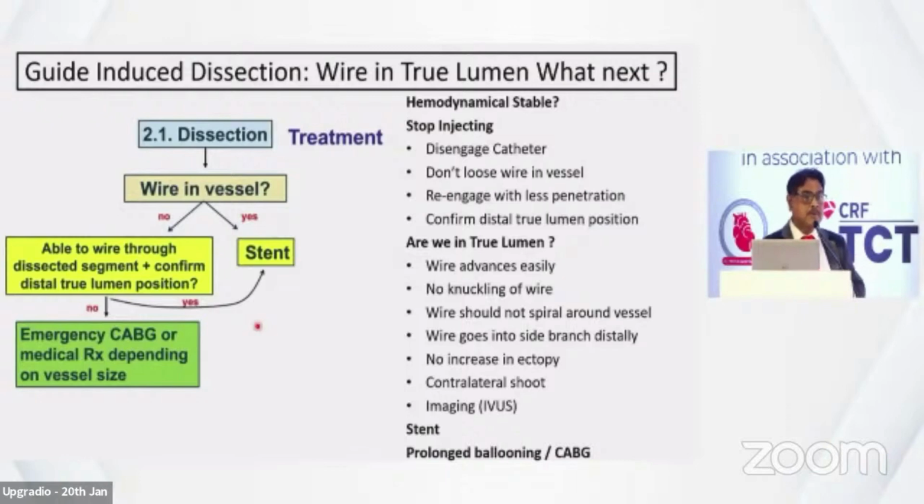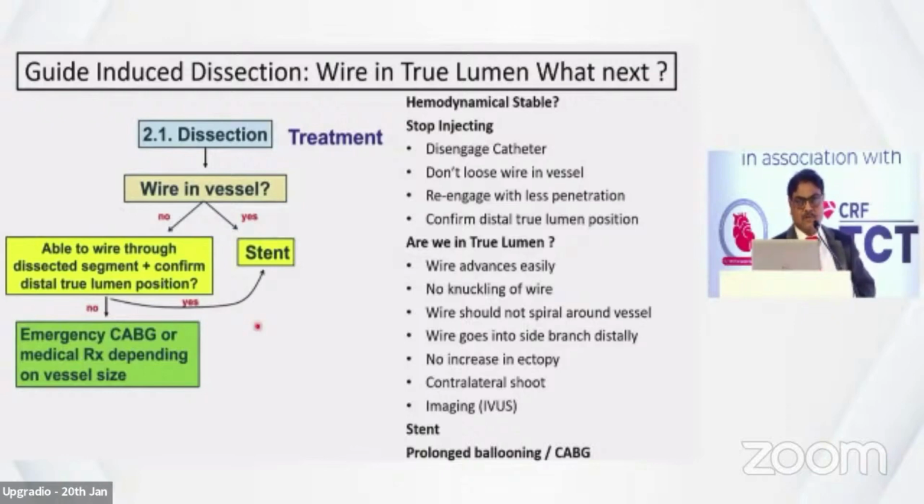How to confirm that I am in the true lumen? The wire advances easily, no knuckling, it is not a spiral movement, it goes into the side branch, it does not cause any extra ectopic movement, or it can be confirmed by the contralateral shot, or imaging can be confirmatory.